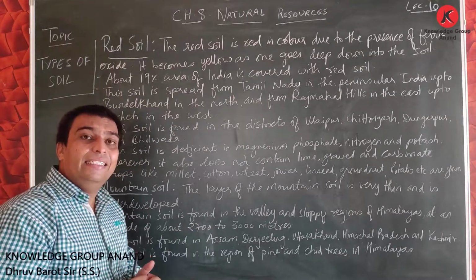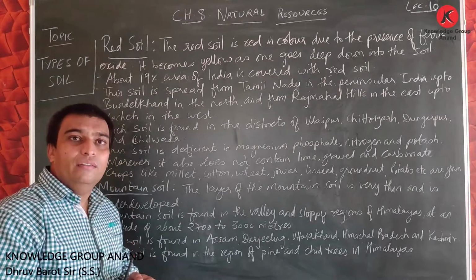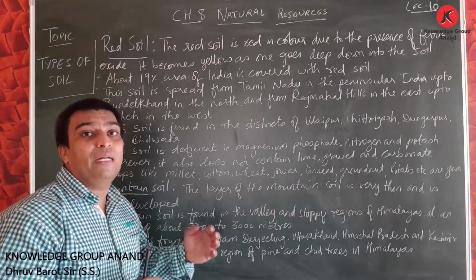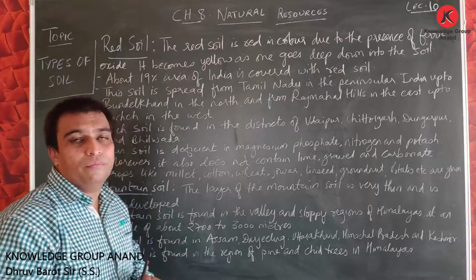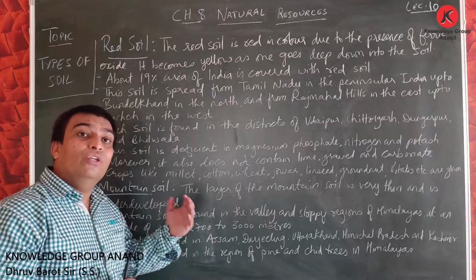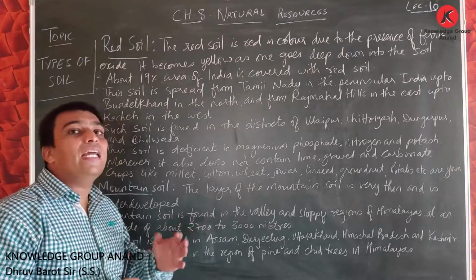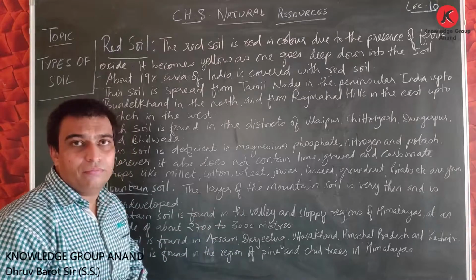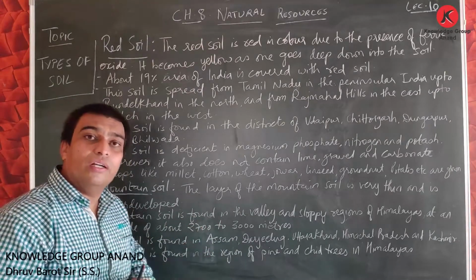In this type of soil, the content of biotic elements and minerals is present in more amount. We also discussed that this type of soil is found in very limited areas like Odisha, Uttarakhand, etc.